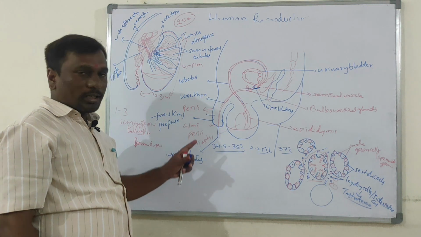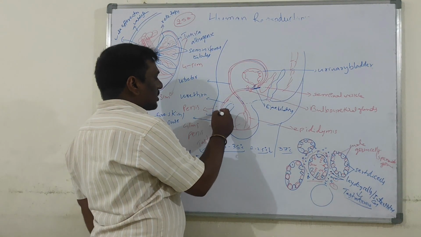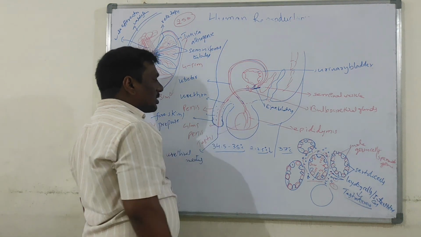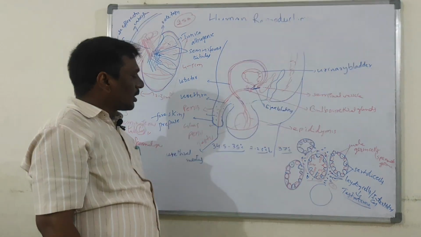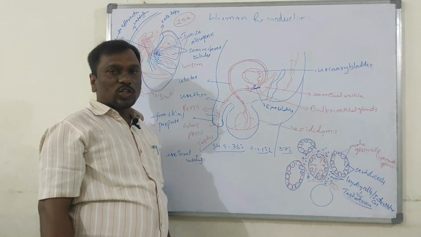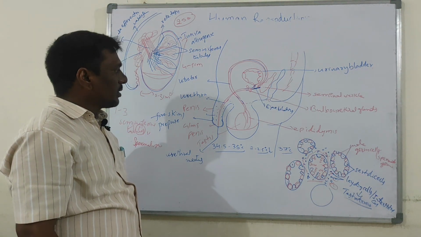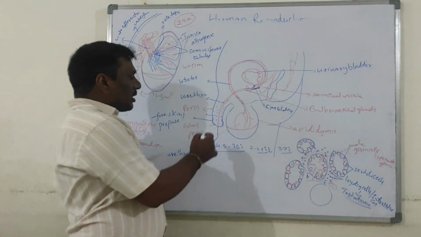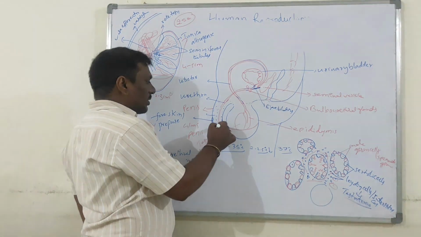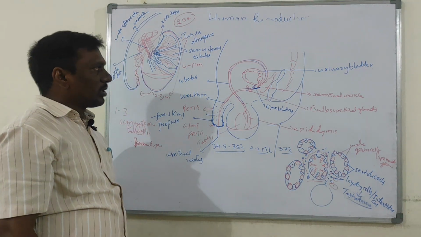It has to be erect before insemination. That's why a special type of tissue is present in the penis. The enlarged end of the penis is called the glans penis. It is covered by a loose fold of skin called foreskin or prepuce.